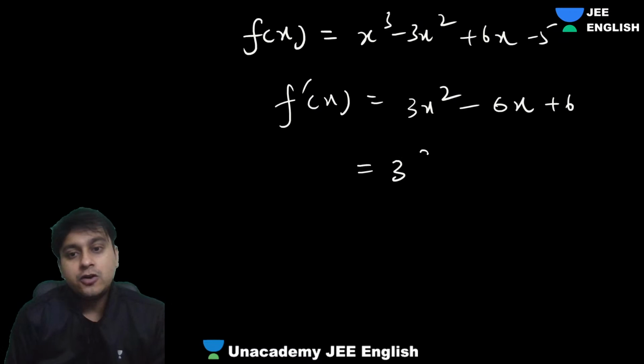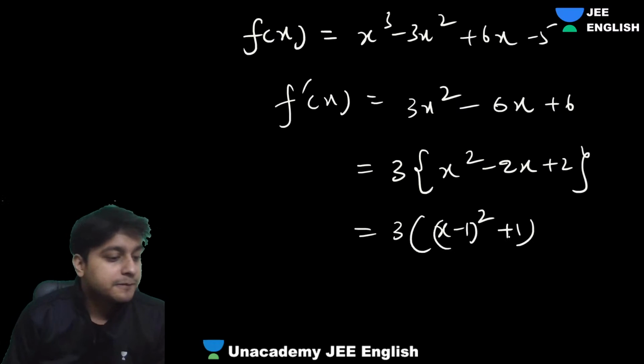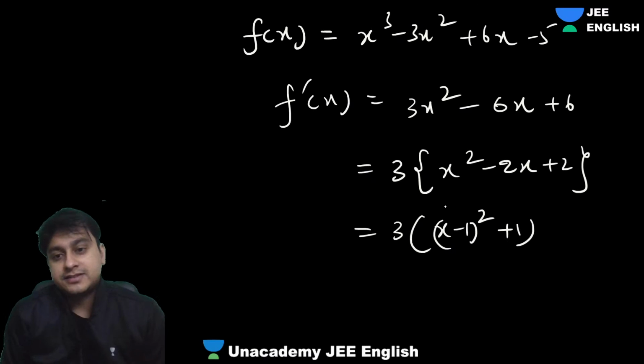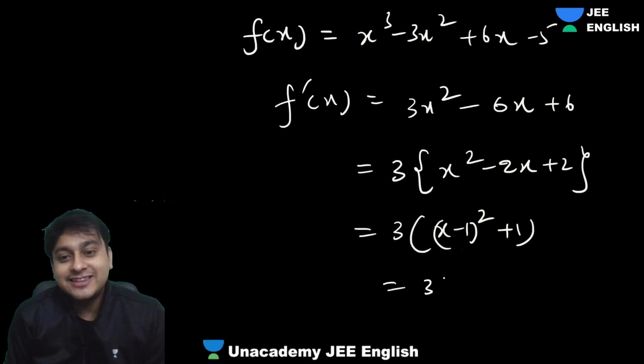You just take the 3 common, and we'll get x square minus... Amazing. So guys, you can complete the whole square, right? Can I say this is nothing but x minus 1 the whole square plus 1? Yes, absolutely. Isn't it? The 2 you can break as 1 plus 1. So you will get x minus 1 whole square plus 1. So guys, this is actually 3 times x minus 1 whole square plus 3.